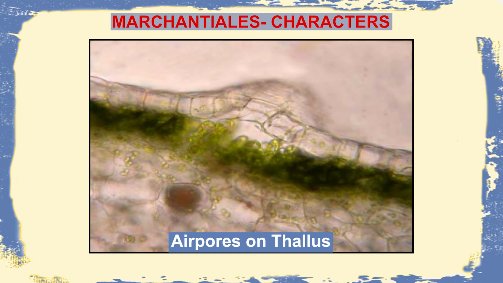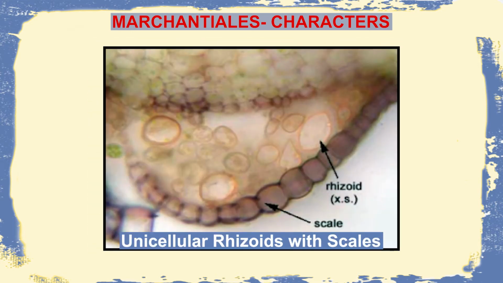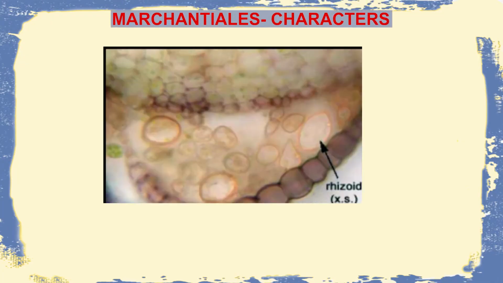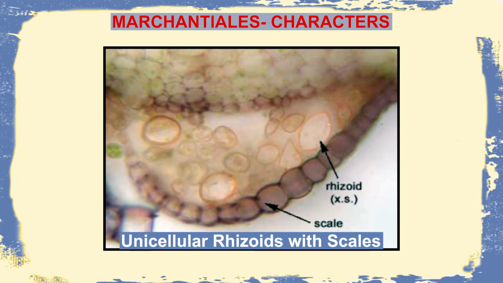As we can see in this slide, there is also the presence of certain green colored cells, and similarly there are also certain unicellular rhizoids with scales. So rhizoids, as we know, help in anchorage and absorption of minerals and nutrients, followed by the scales which are usually multicellular in nature, but are single celled in their thickness, and they provide protection to the cells which are present beneath them.